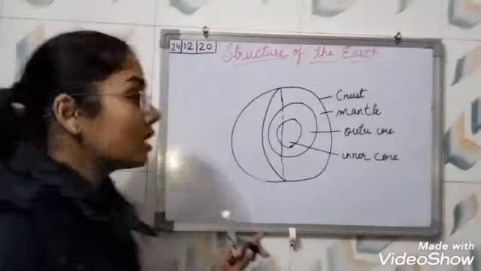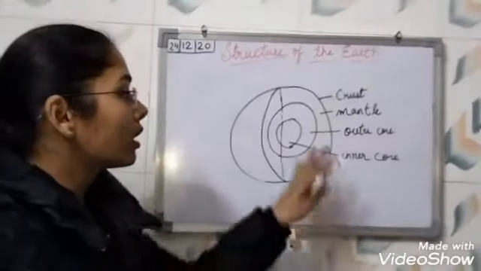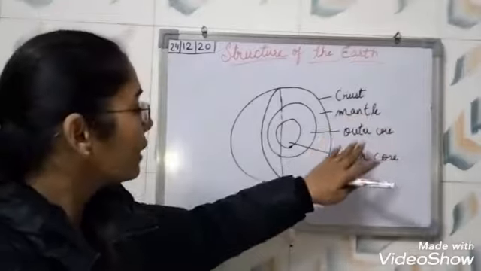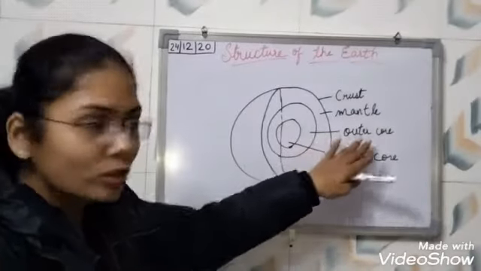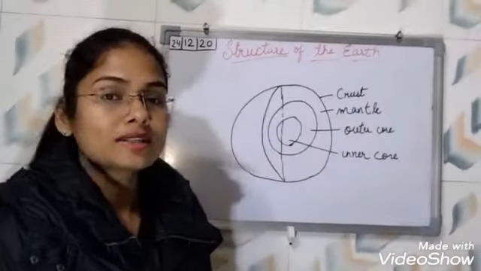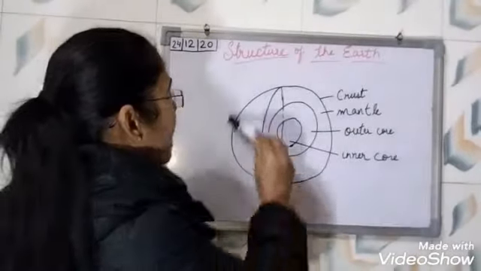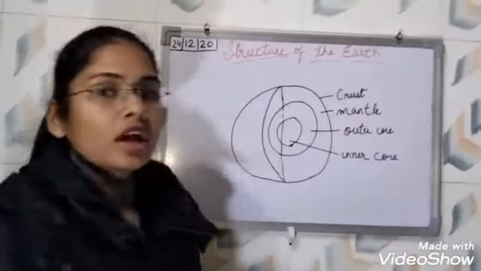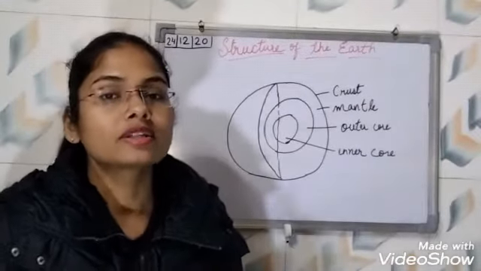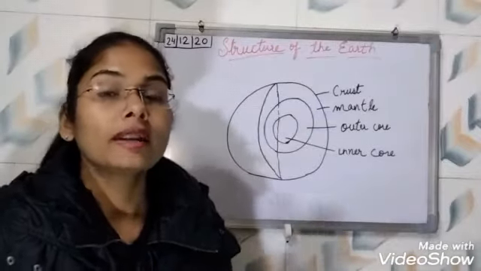So students, this is the structure of the earth. The outermost part of the earth is called the crust, and afterward comes the mantle layer, then the outer core, and then the inner core, right? Also, our outer part, the crust, is not made up of only one part. It is divided into some plates, or fragmented into 9 plates.